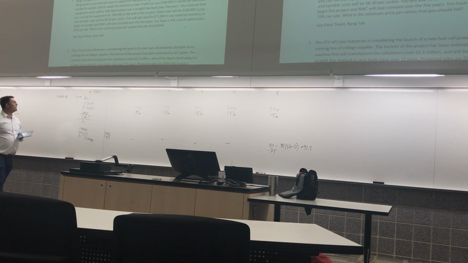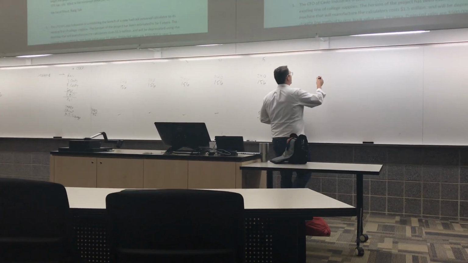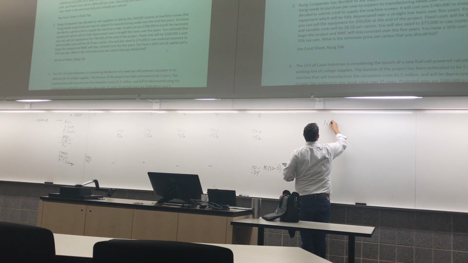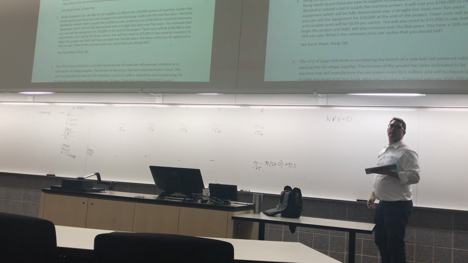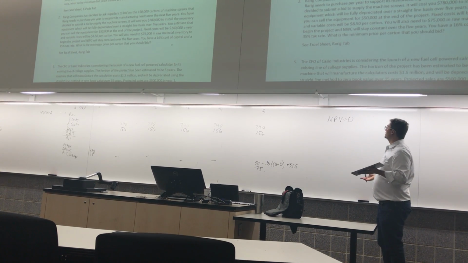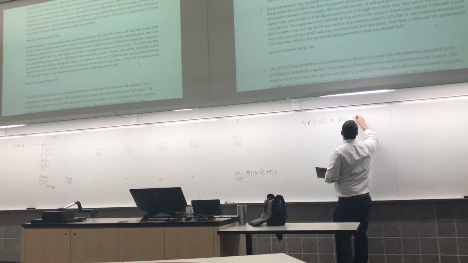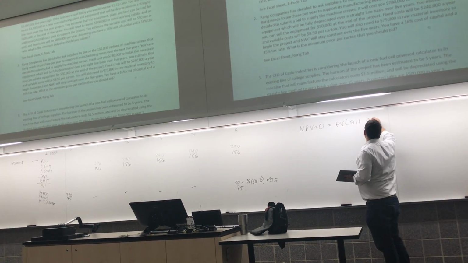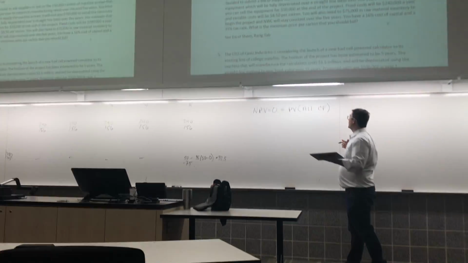Okay, so now we're going to the economic break-even part, which is, again, I'm breaking even means that I neither create nor destroy any value. NPV is $0. We know that NPV should just be the present value of all my cash flows summed up together.